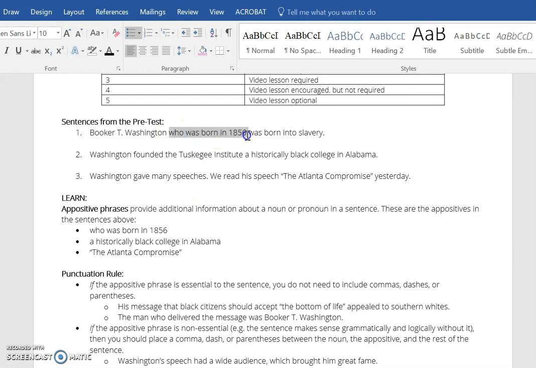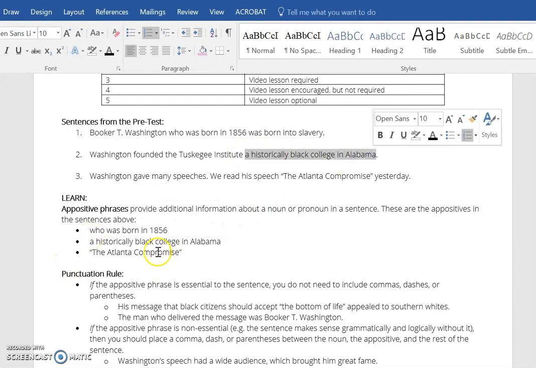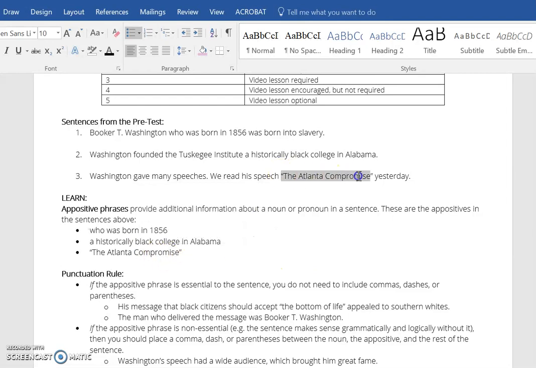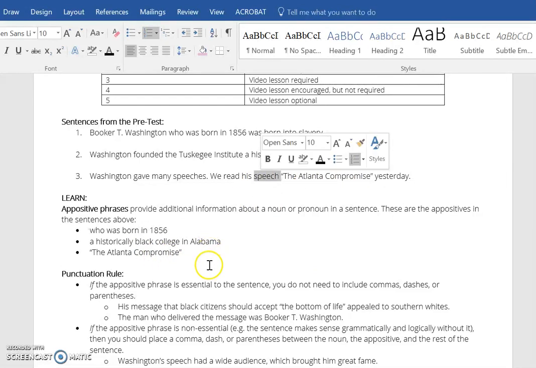So here is our appositive phrase from that sentence, and it's giving more information about Booker T. Washington. A historically black college in Alabama is the one from number 2, and that's giving more information about the Tuskegee Institute. And the Atlanta Compromise is the appositive phrase from the 3rd one, and that's giving more information about the speech that we read. So that's what an appositive phrase is with 3 different examples. It gives extra information about a noun or a pronoun in a sentence.